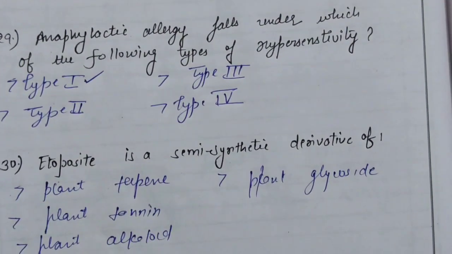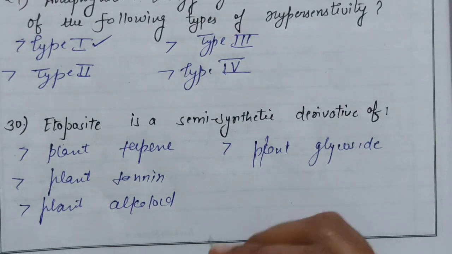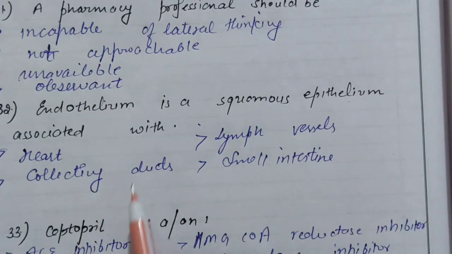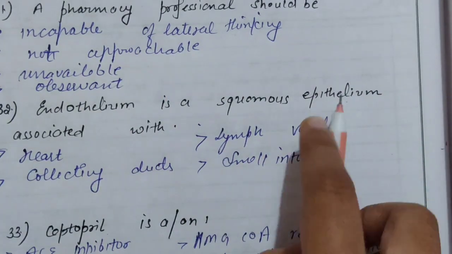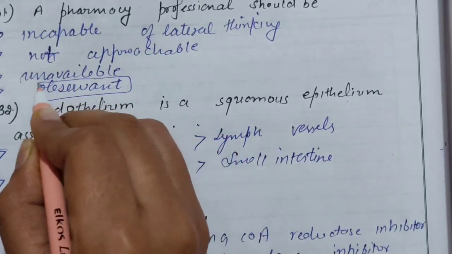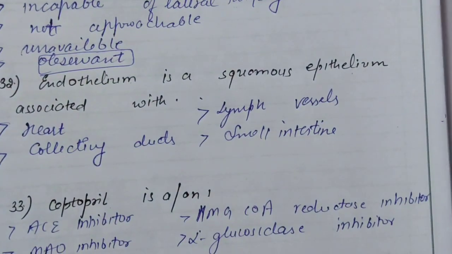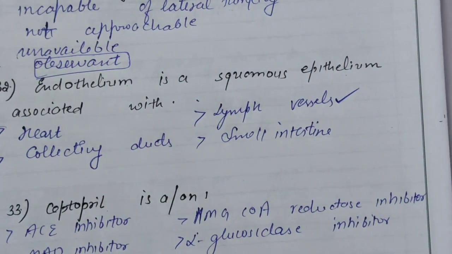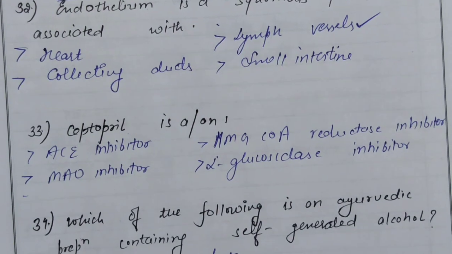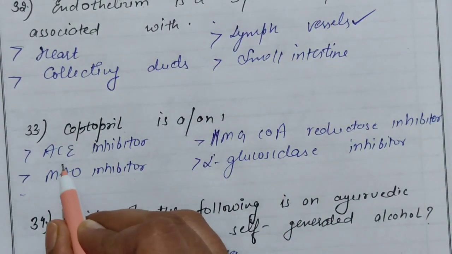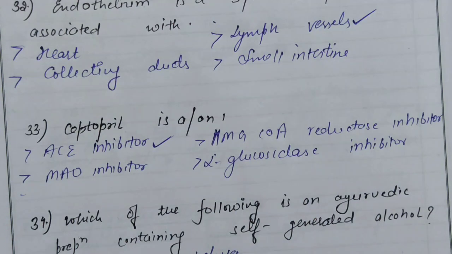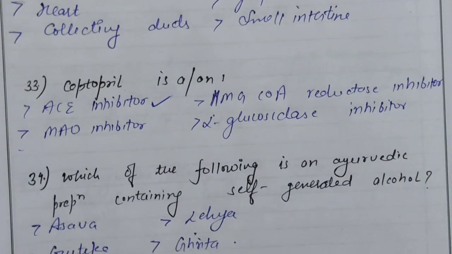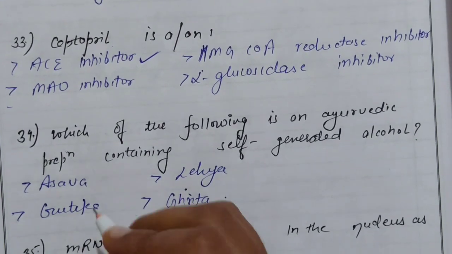Etoposide is a semi-synthetic derivative of a plant glycoside. A pharmacy profession should be observant. Endothelium is a squamous epithelium associated with lymph vessels. Captopril is an angiotensin converting enzyme inhibitor. Which of the following is an Ayurvedic preparation containing self-generated alcohol? The right answer is Asava.